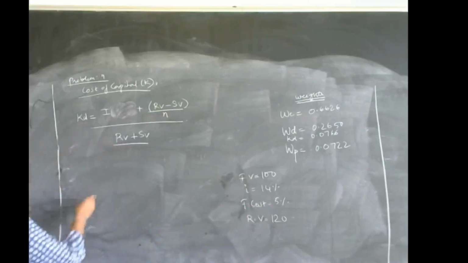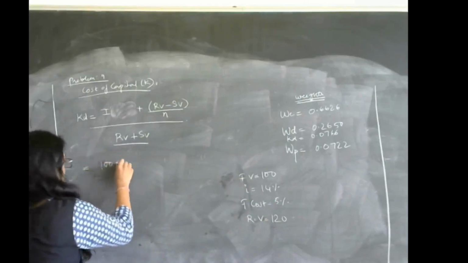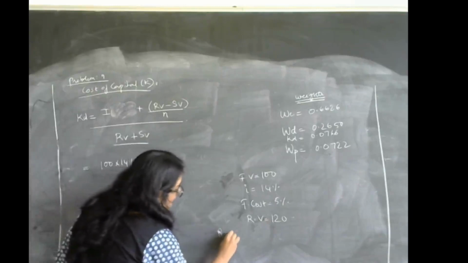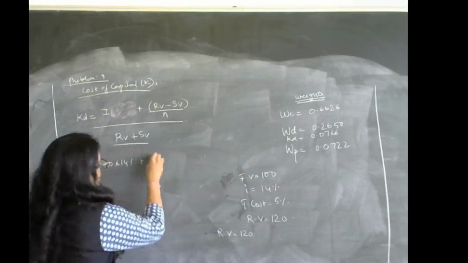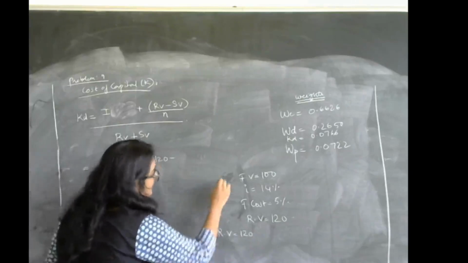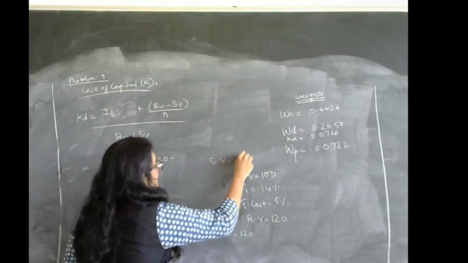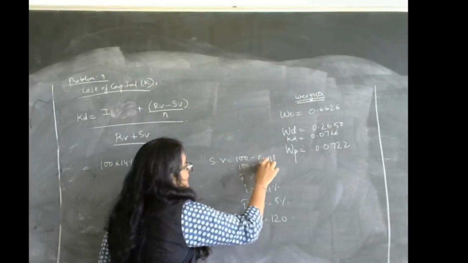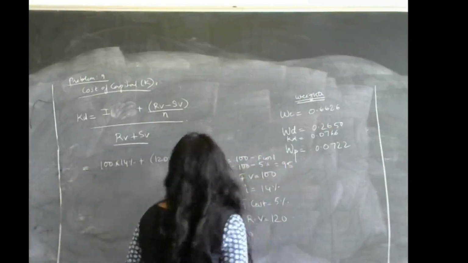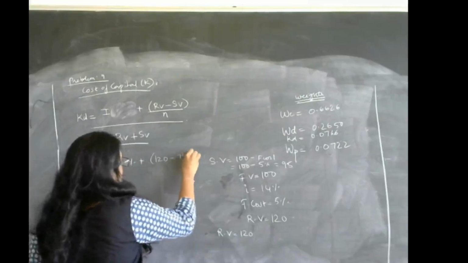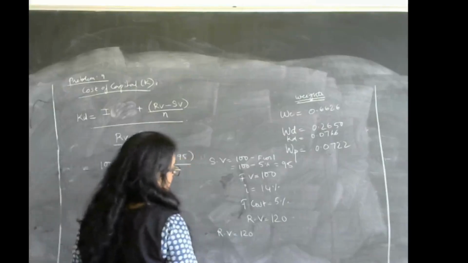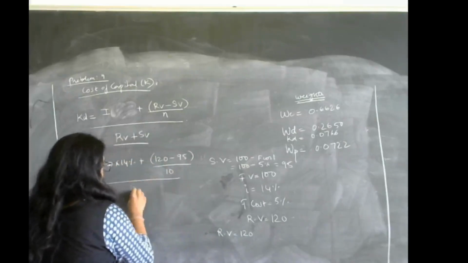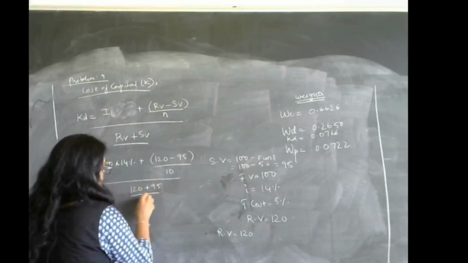So 100 into 14% plus (120 minus sales value), where sales value is 100 minus flotation cost, which is nothing but 100 minus 5%, which is 95, divided by n, we know that it is issued for a period of 10 years, over (120 plus 95) divided by 2.